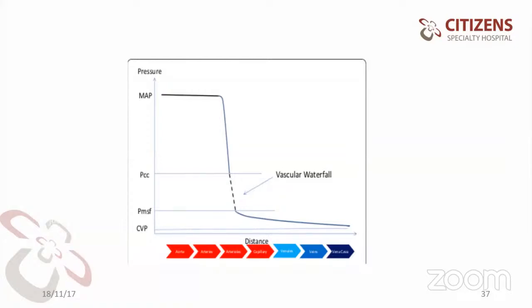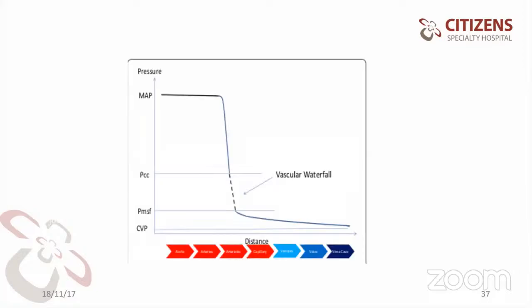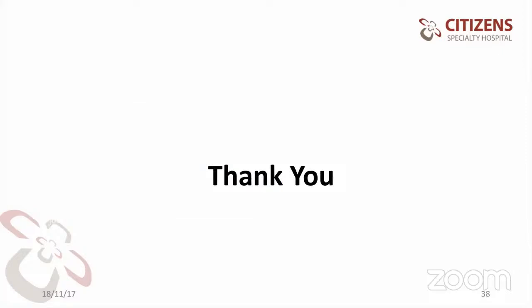But ultimately, even if you are maintaining a normal perfusion pressure at the organ level, at the capillary level we don't know what perfusion is happening, because there can be bleeding, clotting, vasoconstriction, many mechanisms happening at the capillary level. So that's the reason why we need to maintain at least these targets to maintain a better outcome for our patients. Thank you all, and I welcome questions.